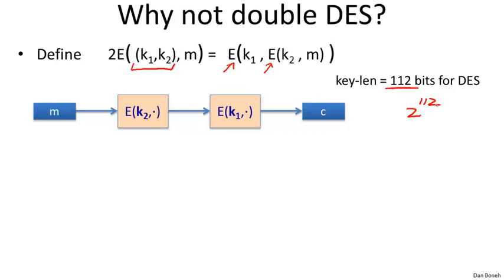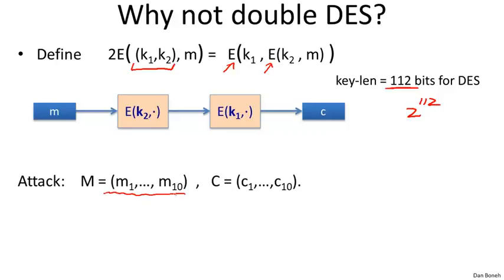Well, it turns out this construction is completely insecure, and I want to show you an attack. Suppose I'm given a bunch of inputs, say M1 to M10, and I'm given the corresponding outputs C1 to C10. What's my goal?